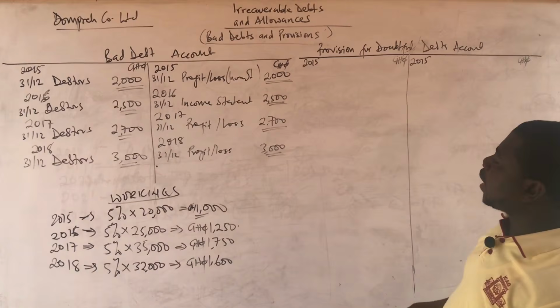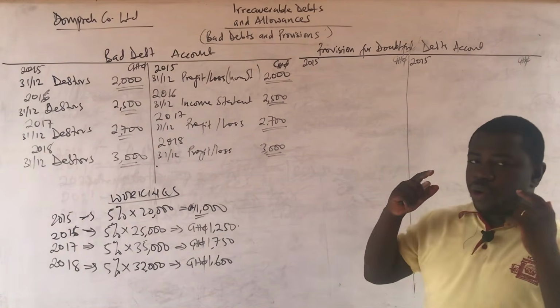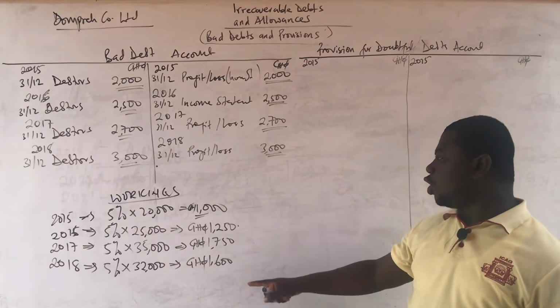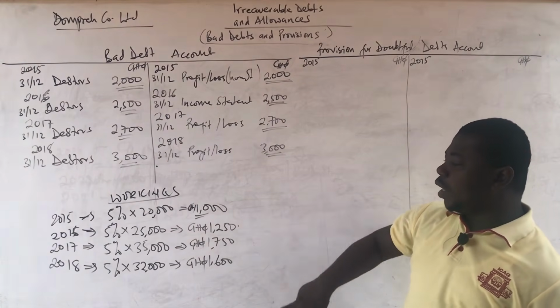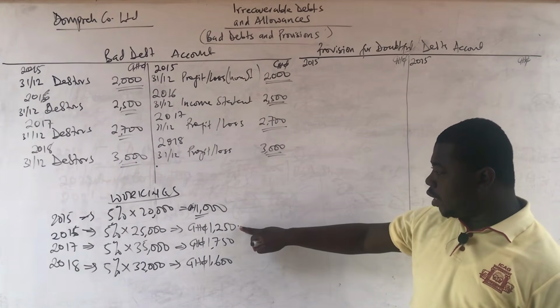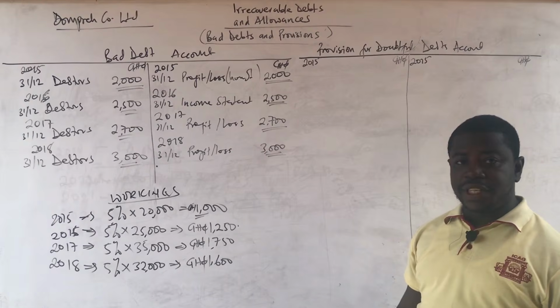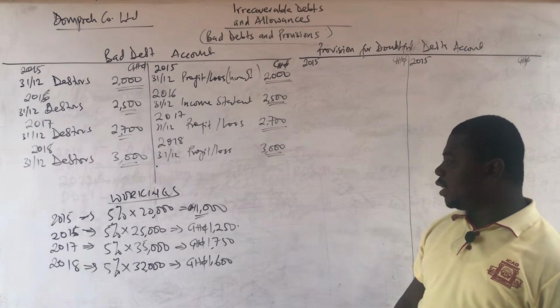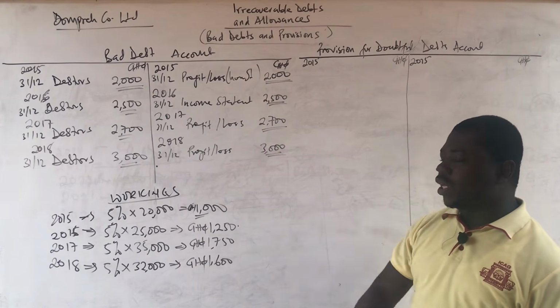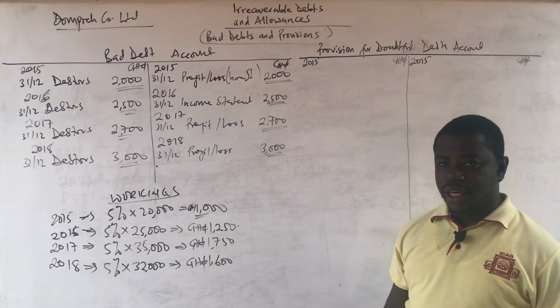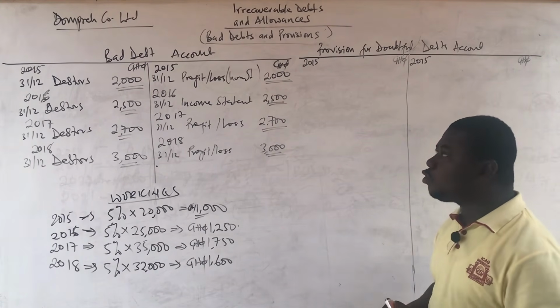Now we are going to prepare the accounts, and I told you that we are going to be mindful of the increase and the decrease. You could see that from 1,000 to 1,250 is an increase of 250. From 1,250 to 1,750 is an increase of 500 Ghana cedis. But from 1,750 to 1,600 is a decrease of 150. So we are going to factor that in, and watch how sweet it's going to be.